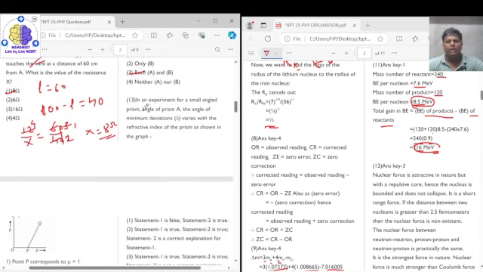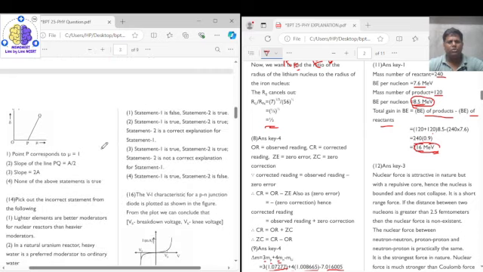Coming to question number 13: in an experiment for a small angled prism of angle A, the angle of minimum deviation delta varies with the refractive index of the prism as shown in the figure. Alright, so this is the diagram. First option: the point P corresponds to refractive index equals 1. Second: the slope of the line PQ is equal to A by 2. Third: the slope is equal to 2A. Fourth: none of the above statements.